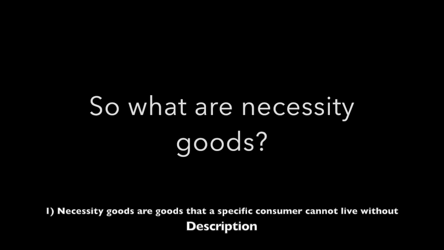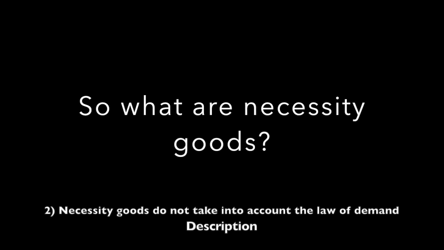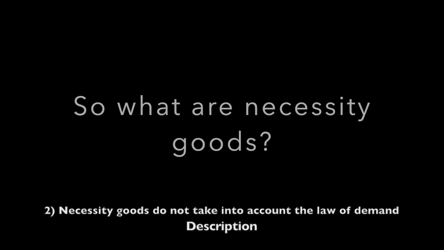Necessity, luxury, and inferior goods are three different types of goods in economics. For the first part of this video, we will be going over necessity goods. So, what are necessity goods? Necessity goods are basically a type of good that consumers cannot live without. Secondly, necessity goods also do not take into account the law of demand.